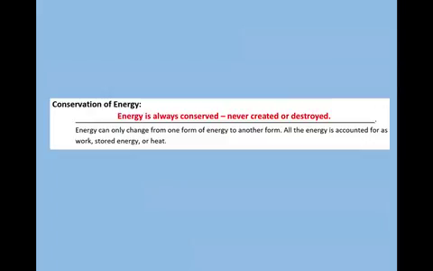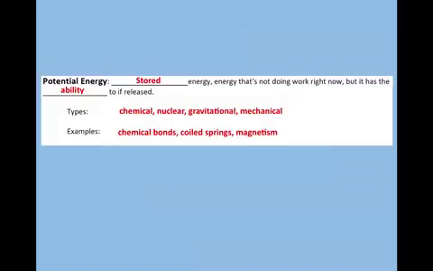It can change from one form of energy to another, but again, it's always going to be accounted for, even from a transfer. There's two big categories that we're going to focus on this year: potential energy and kinetic energy. Potential energy is stored energy. It's energy that's not doing work right now, but it has the ability to if it's released.